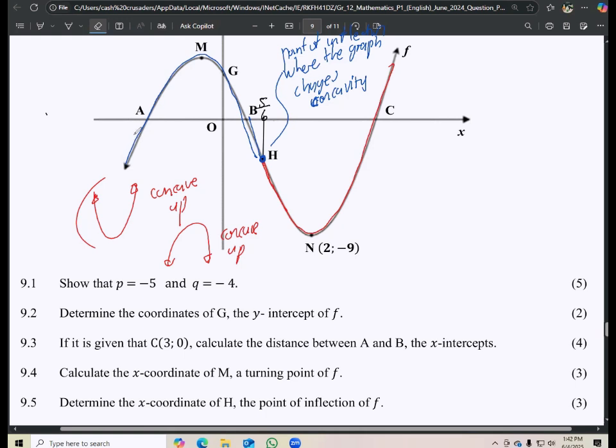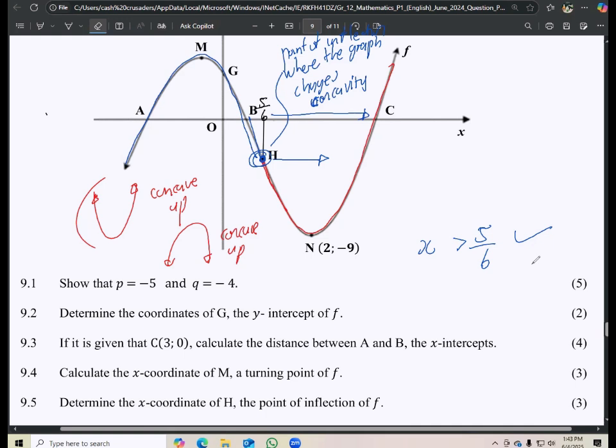So all along it was concave down, and then when it reaches that point, it now changes concavity and becomes concave up. So where is it concave up? It has to be from this point here going all the way to that direction, right? From this point going all the way to that direction, we can see the graph is concave up. So remember, you must write it in terms of x. So you are just going to say when x is greater than 5 over 6. And then there you go, 1 mark.